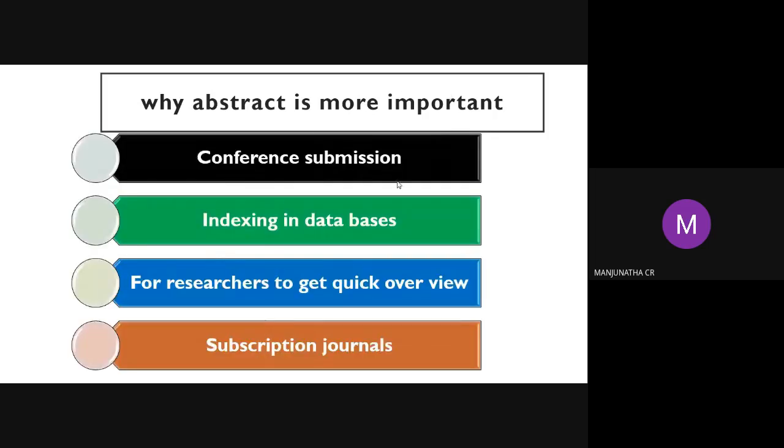The abstract is used for conference submission, and indexing databases maintain abstracts. It is very important. If you go through any paper, they only give the abstract instead of the complete paper to download. It gives researchers a quick overview, to decide whether to download and read the paper completely or not. Researchers decide whether the paper has quality by looking at the abstract itself, and also for subscription to the journal.